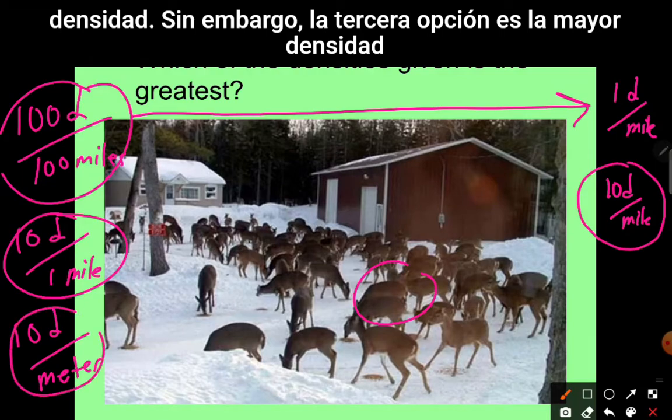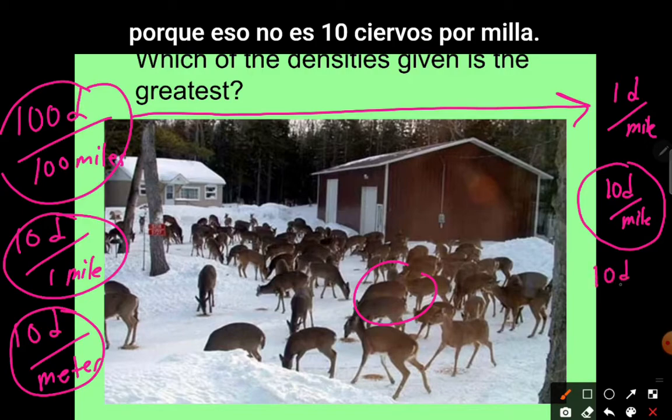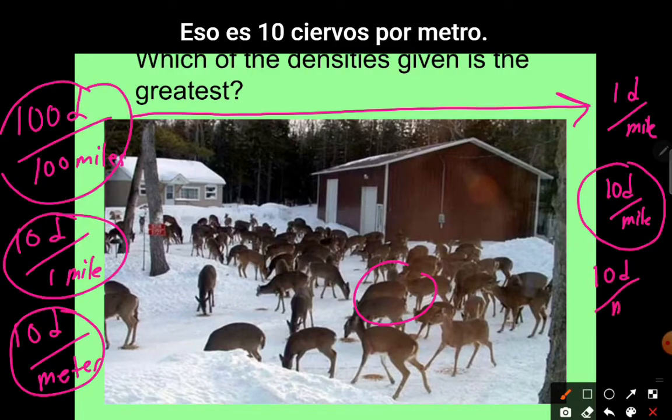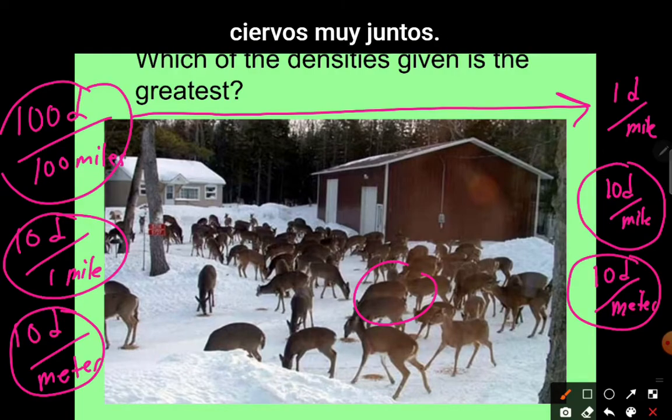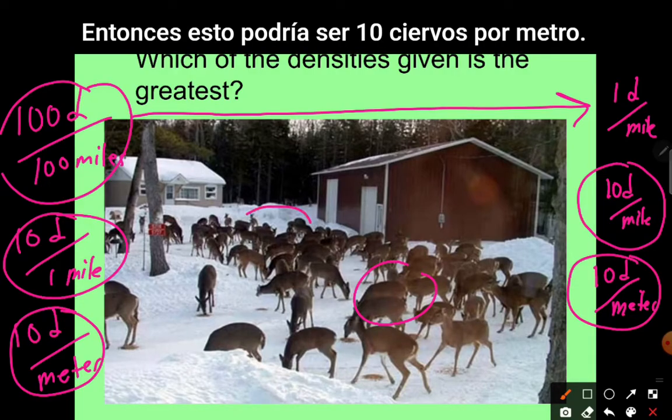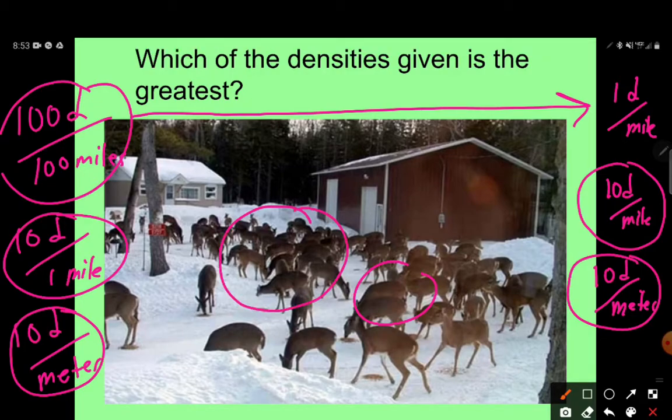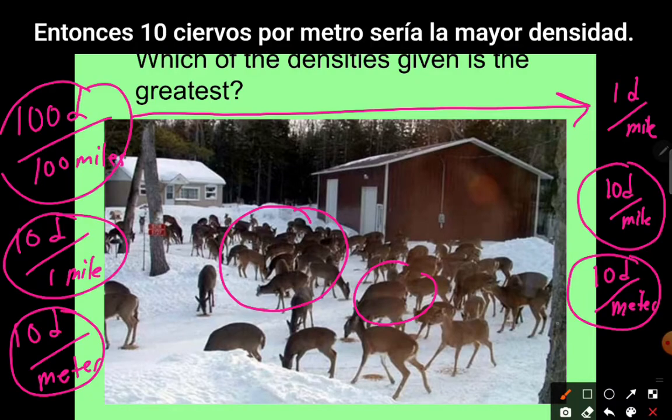However, the third option is the greatest density because that is not 10 deer per mile, that is 10 deer per meter. And so 10 deer per meter means that there's a whole lot more deer closely together. So 10 deer per meter would be the greatest density.